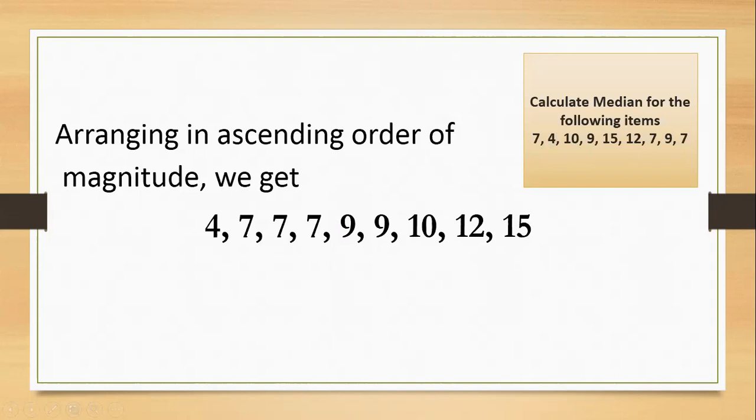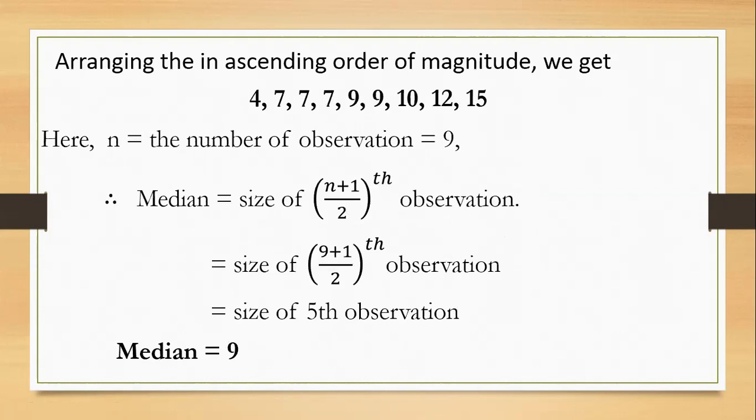After arranging in ascending order, then solve. Next, the individual series formula. The number of terms, n, is 9 terms. The median formula is size of (n plus 1) by 2 observation. The size is most important, and from it we find the value.